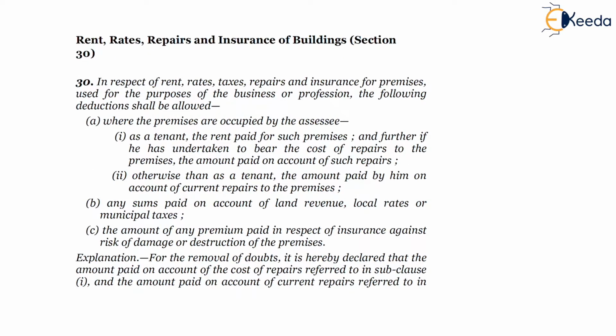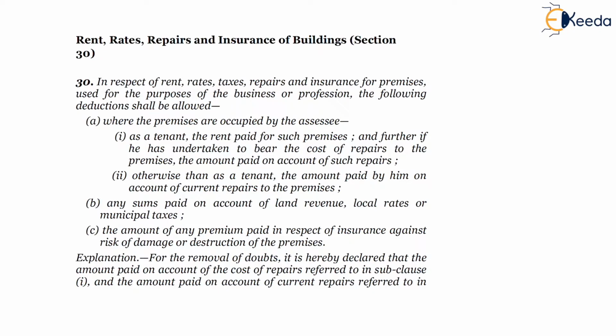Next topic is on rent, rates, repairs and insurance on the buildings. Section 30. First, let's read what section 30 says. So basically, from the header, you will understand that this is related to the expenses incurred by the SSC for the rent, for the rates, taxes, repairs and insurance related to the building.